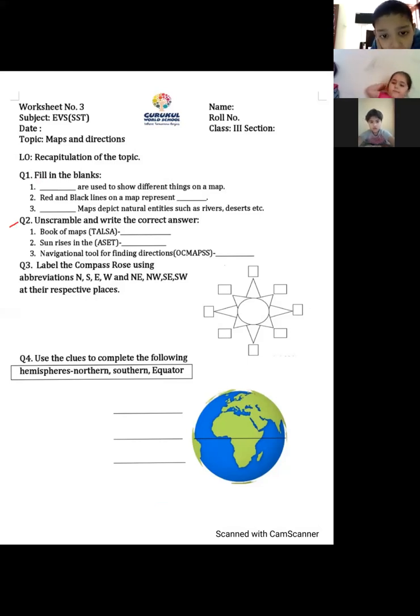Very well understood question by all. You have attempted like these before, class 2. So, book of maps, you will unscramble and write. Similarly, direction where sun rises, navigational tool. And third question, you will label the directions of the compass rose. And dear children, for the fourth one, you have been given this word box to help you label this particular figure or picture of the globe. All the land masses shown with green color and water shown with the blue color.